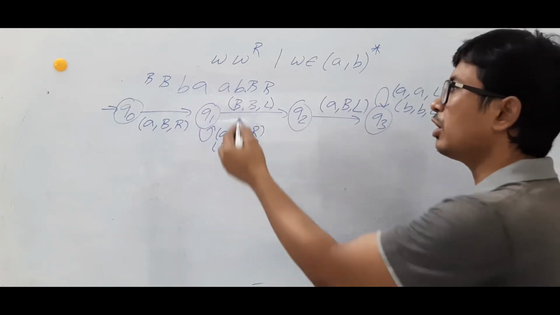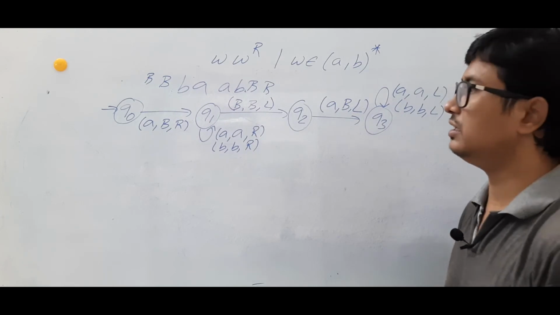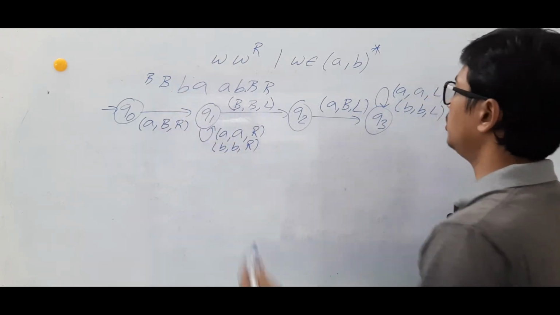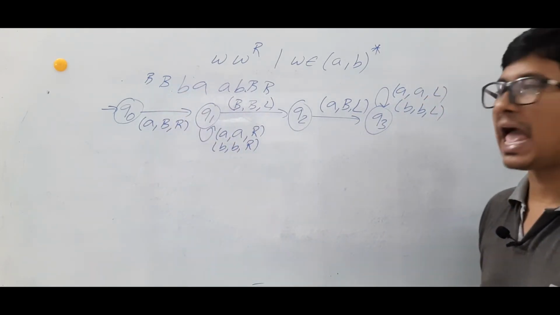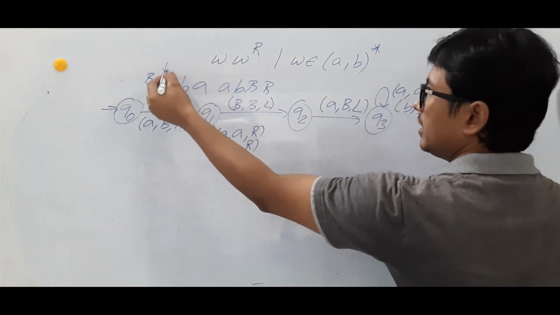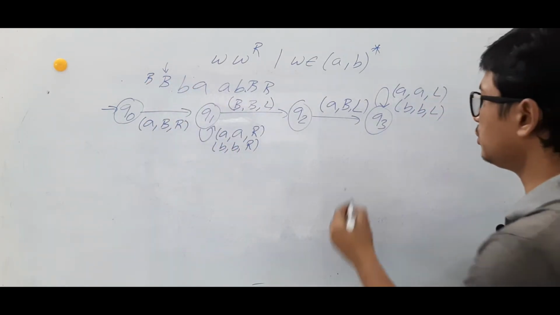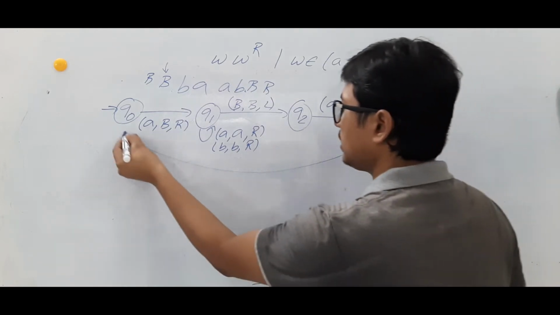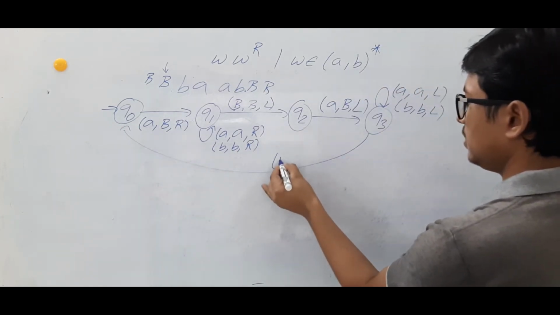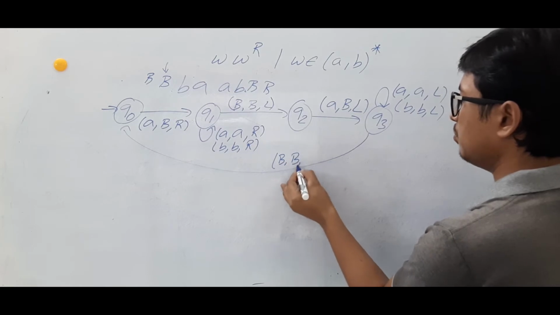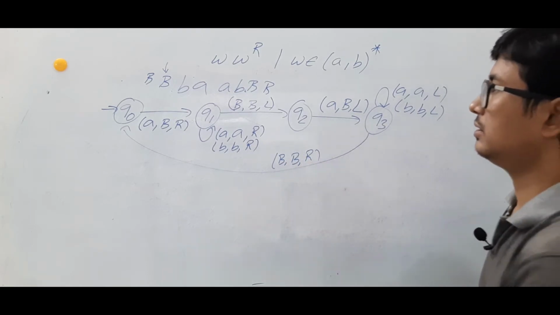Meaning is that you are not modifying any content in the tape. So at last, if you find a blank, keep on moving to the left, you will be here. So what you have to do? If you find a blank, make it as a blank, move to the right. You are here.